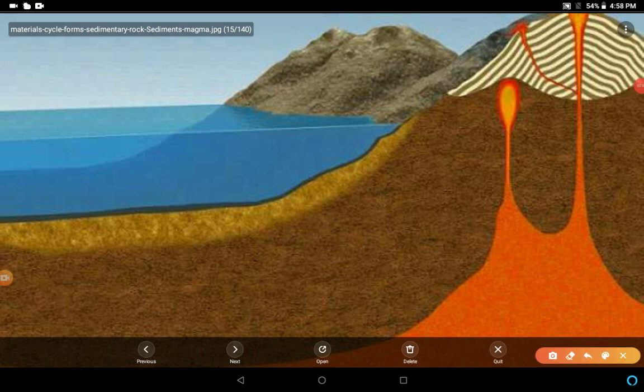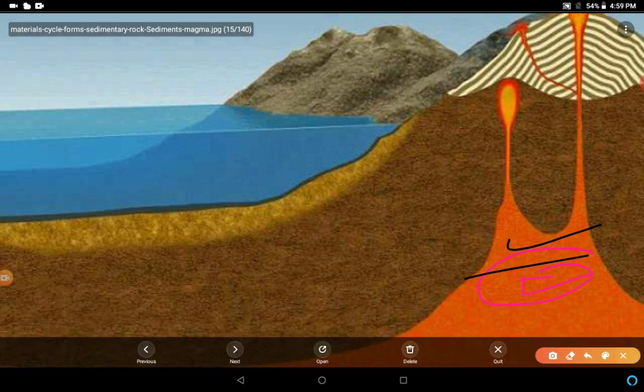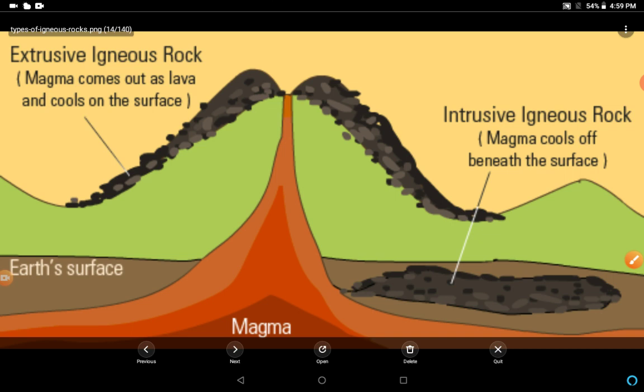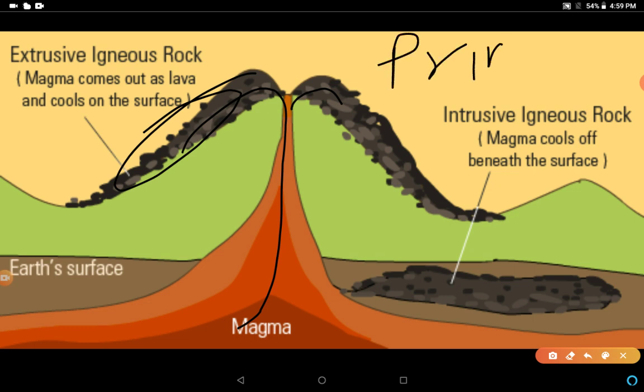You can see in this picture, this is magma. You can see magma, and it shows the volcanic activity in this figure. Now see carefully. Magma comes out from the earth, right? And then it cools and becomes solid, like this. This kind of rocks are called igneous rocks. They are also called primary rocks. Igneous, also known as primary rocks.